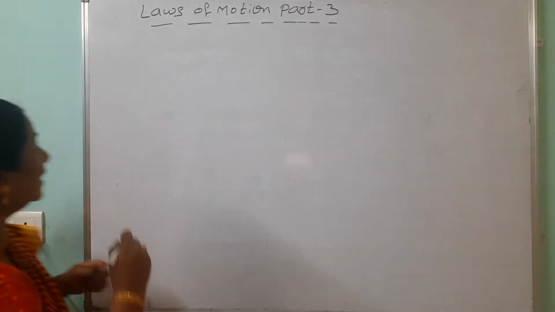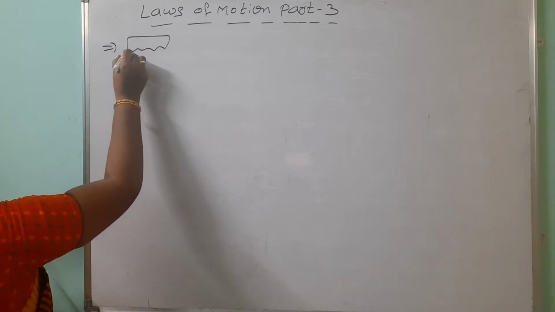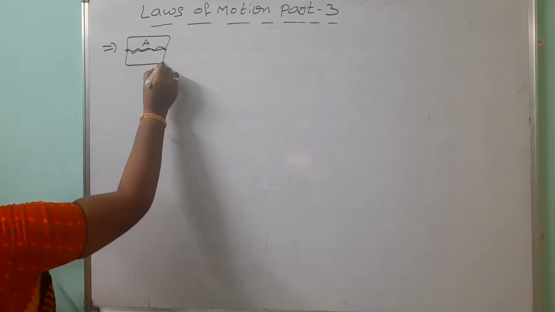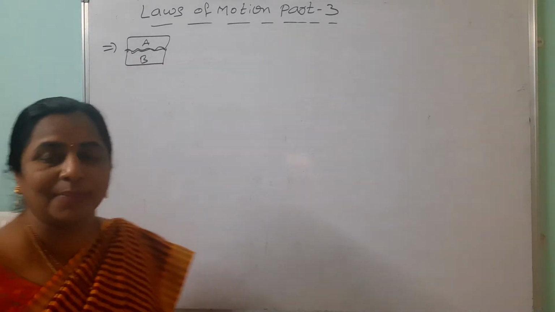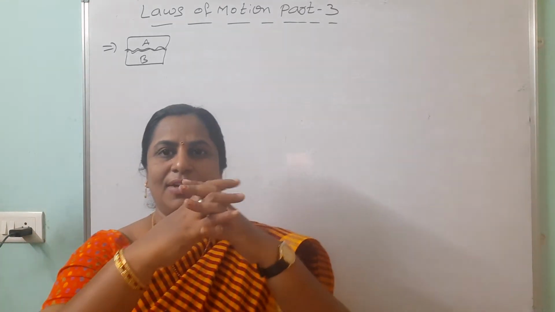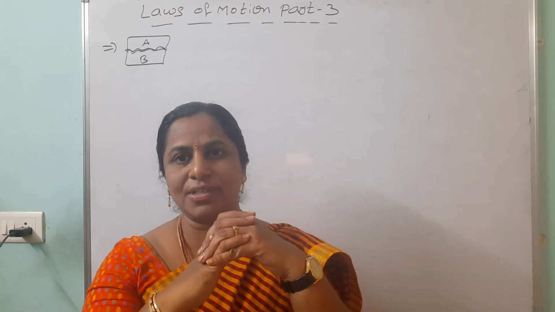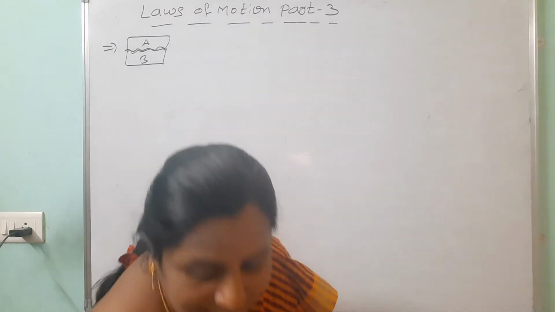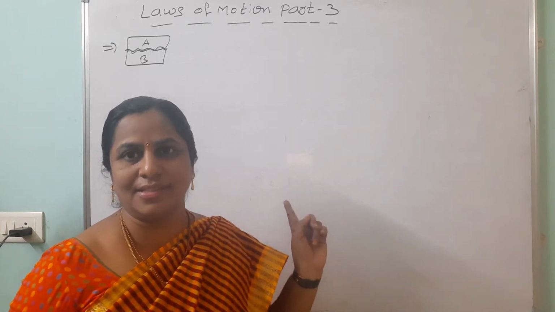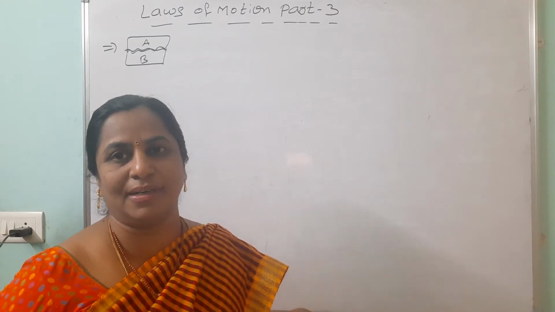And what is the reason for friction? Suppose you are taking one body. When we look at it under a microscope, we can observe some elevations and depressions. When we place one more body like that, these elevations and depressions are interlocked together. You feel that this is one body, this is another body, but when we place them, both are interlocked. The first body's motion is opposed by the second one, and the second body's motion is opposed by the first body. So that's why you can say self-adjusting contact force. It acts tangential to the surface. This is friction. What is the reason for this? Because of the elevations and depressions.